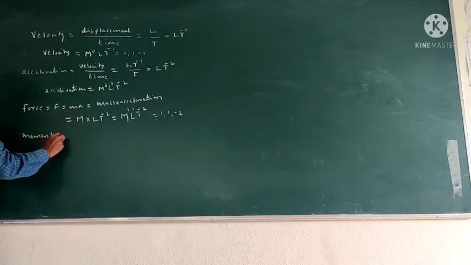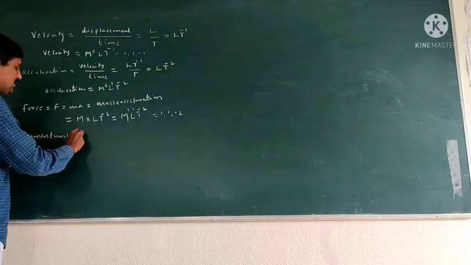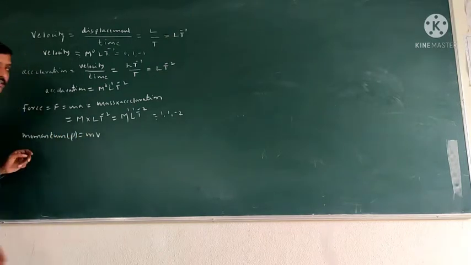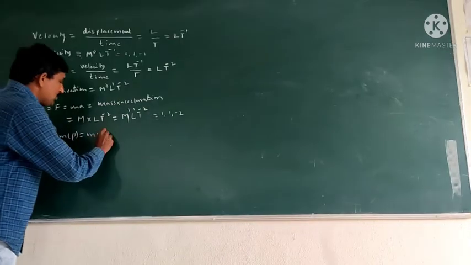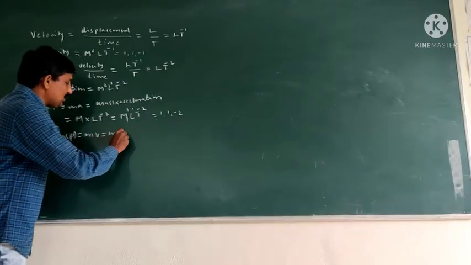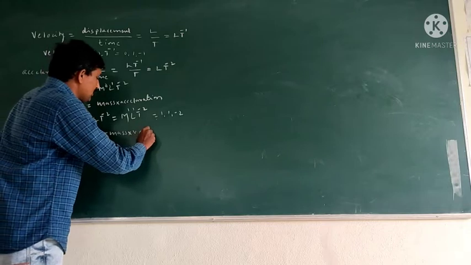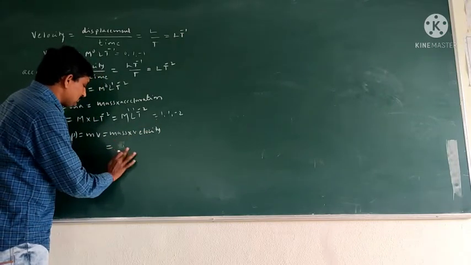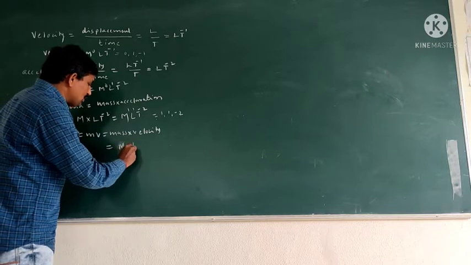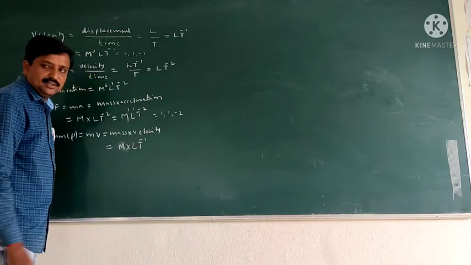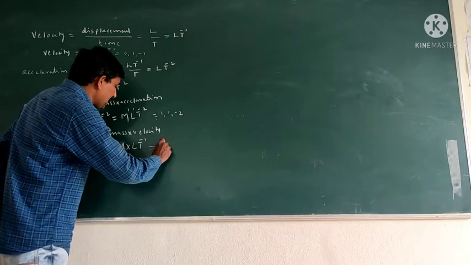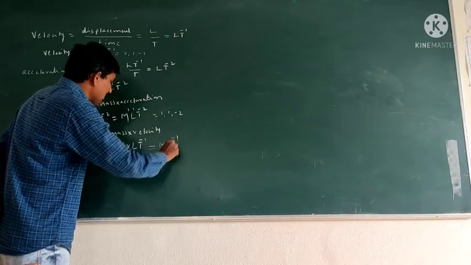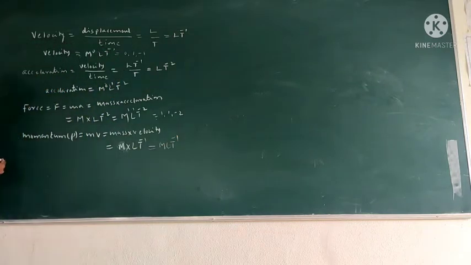Then momentum P. The momentum is the product of mass into velocity, mv. So mass denoted M and the velocity denoted L t power minus 1. That should be equal to M L t power minus 1. So this is called the momentum dimension.